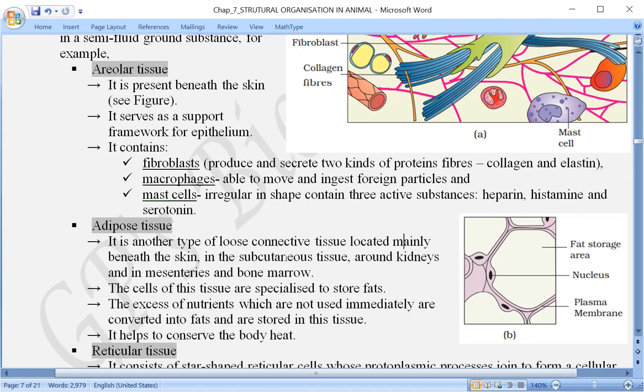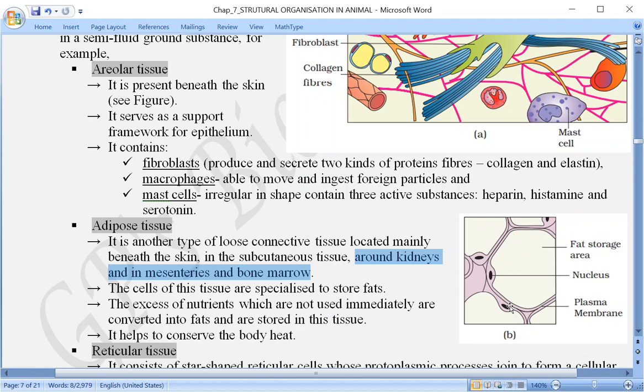So, as I said, adipose tissue is present around the kidney, in the mesentery and also in the bone marrow. What happens there? In the case of the kidney, the kidney is protected from any kind of shock.